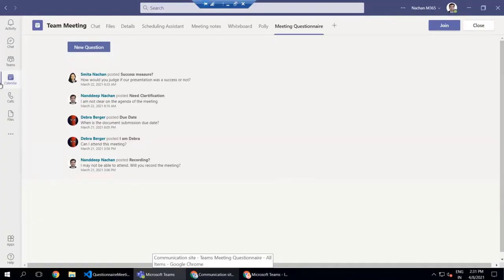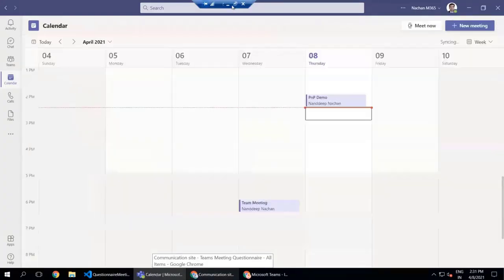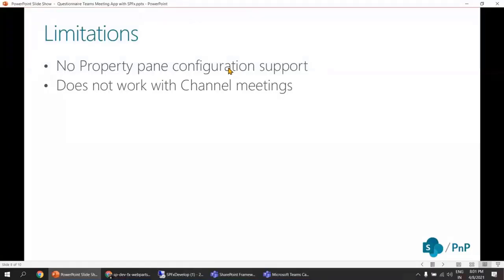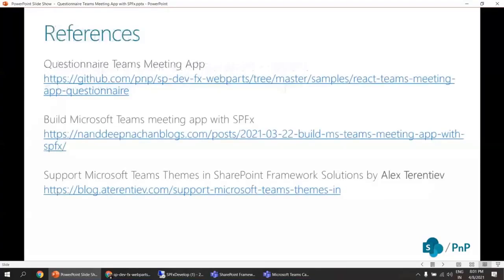And here are a few references. For example, if you want to read more about the implementation, I have my extensive blog here. And thanks to the solution from Alex for making this solution Teams theme aware, so that whenever we change the theme, it will show all the controls with those colors.